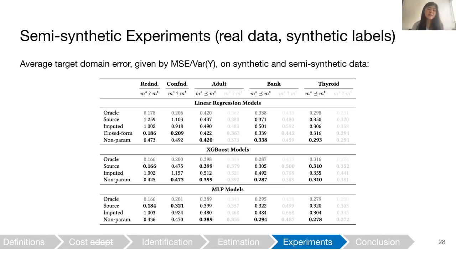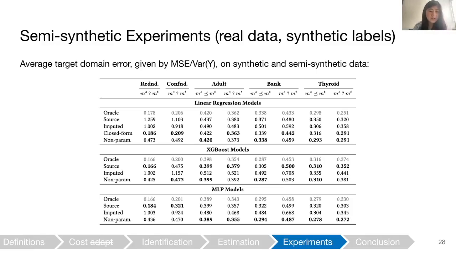We also have some semi-synthetic experiments which use real UCI data along with synthetically generated labels and missingness. So these are the adult, bank, and thyroid data sets. Among these data sets, when it's a proper adjustment, the non-parametric tends to outperform or perform at least as well as all of the other methods.